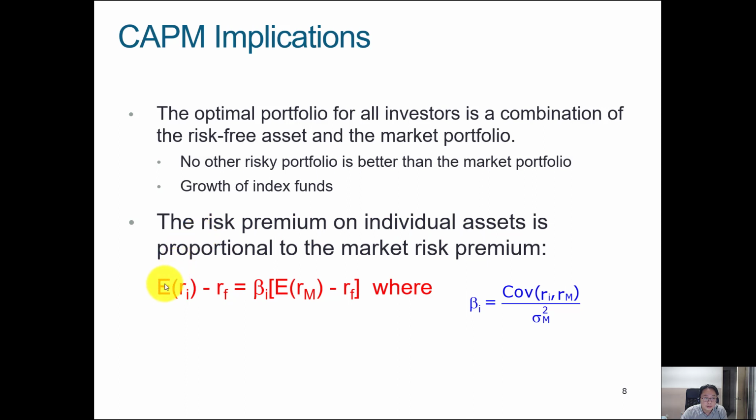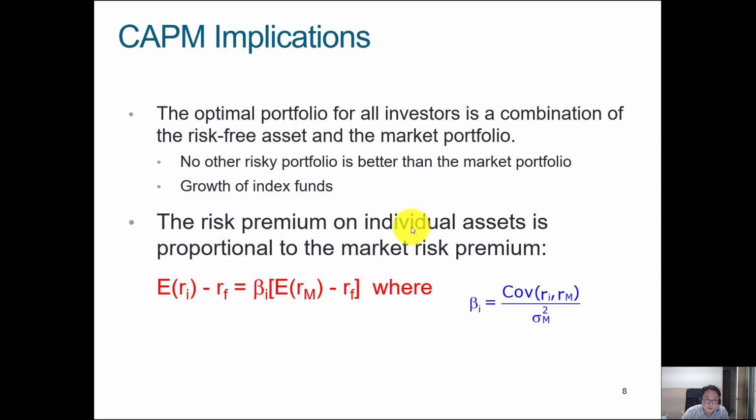So what we see over here: the expected return on asset i, any stock, minus the risk-free rate equals beta, which is known as the beta coefficient or the risk coefficient, times the market risk premium, given by the expected return on the market portfolio minus the risk-free rate. Beta is the covariance between asset i and the market portfolio divided by the variance of the market portfolio. Let's have a look at that again.